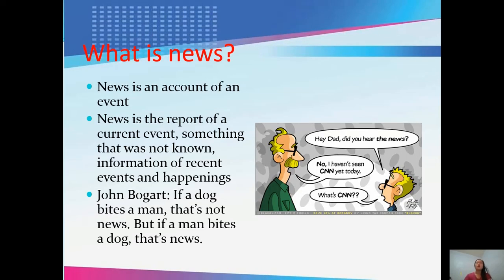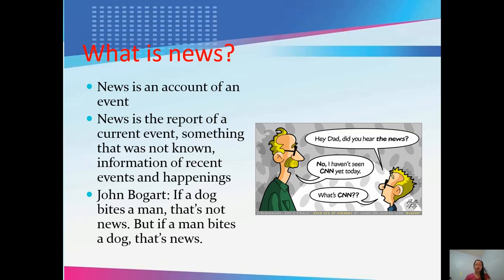But what is news? News is an account of an event. News is the report of current events, something that was known, information of recent events and happenings.